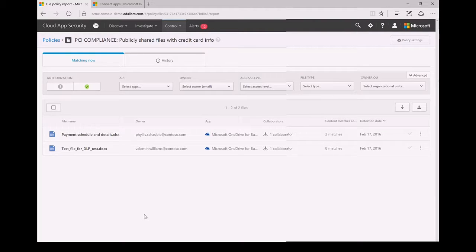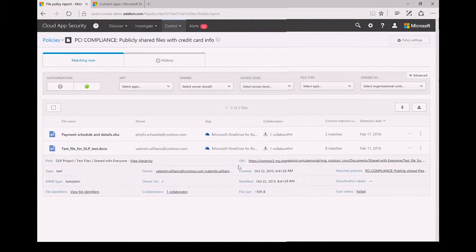And what I can do for both of these is start drilling into different information about these policy violations so that I can do some due diligence and some investigation. So I'm going to look at test file for DLP test.docx. I apologize that it doesn't quite pass the squint test, so I'll just tell you what I'm doing here.